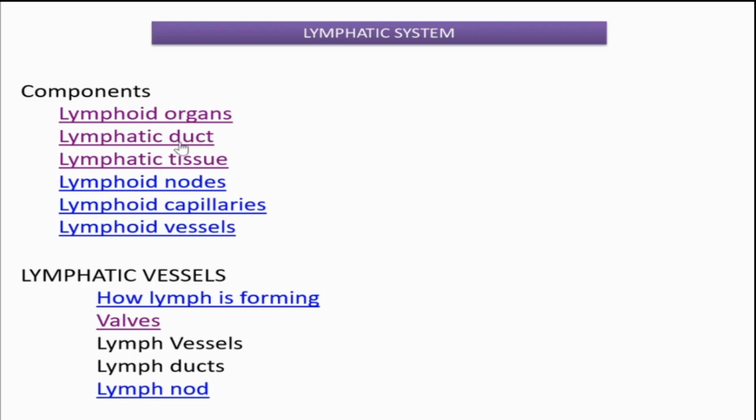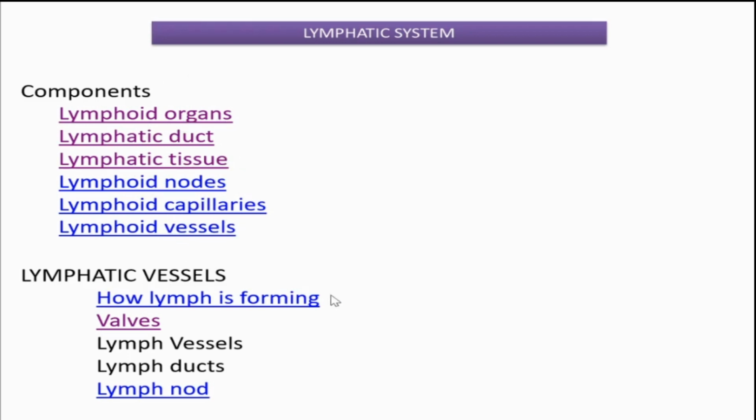That discharge is done by the lymphatic duct. And lymphatic tissues are there. These tissues are present actually in the lymph nodes. They are button-like structures distributed here and there in the lymphatic system. And lymphatic capillaries are there, and some much bigger vessels. Sorry, the bigger lymphatic vessels are called the lymphatic vessels. It's all about the different components of the lymphatic system.